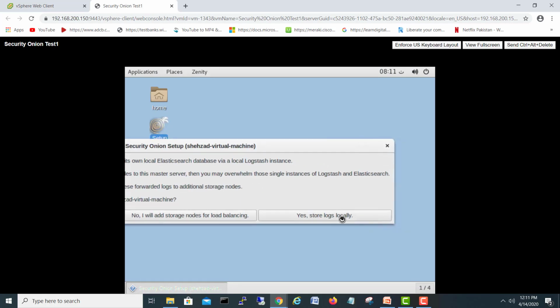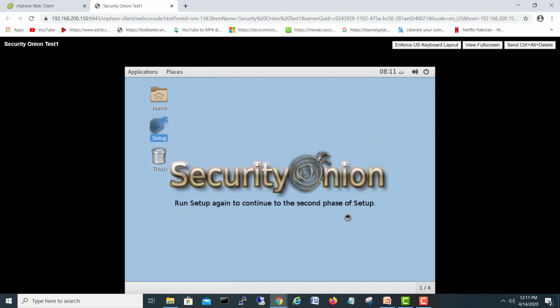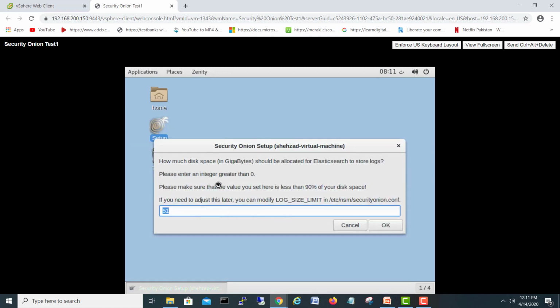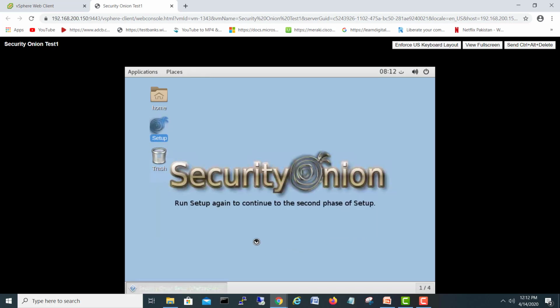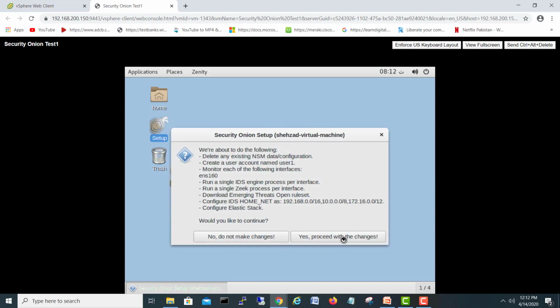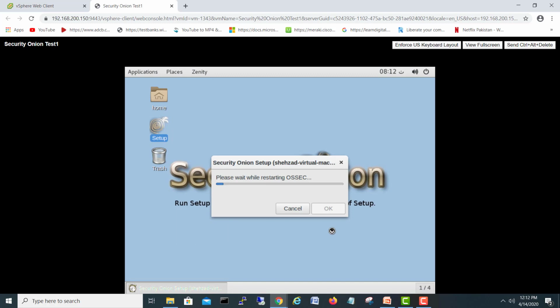Okay, log files locally? Yes. Okay, how much disk space do you want to give for logs? We have chosen 100, so I will go for 60 maybe. Okay. Yes, proceed with the changes. It will take some time to apply the changes. When it's completed, I'll come back.